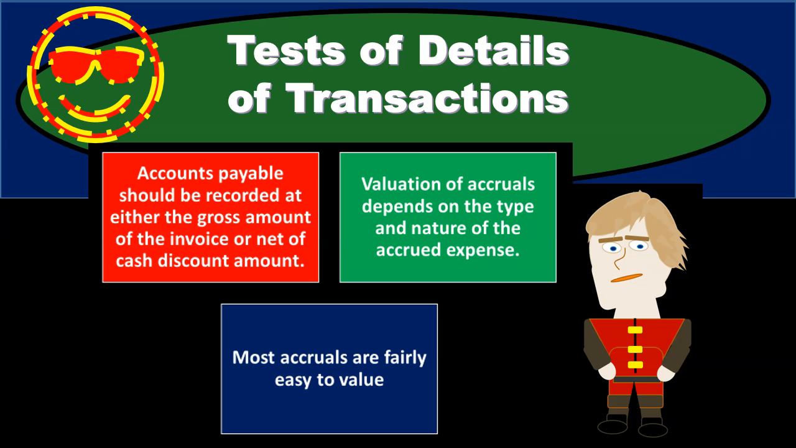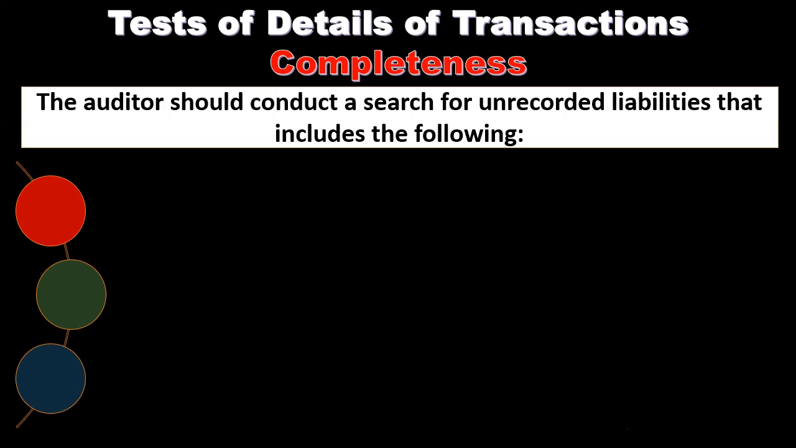In this presentation, we will take a look at tests of details of transactions related to the accounts payable cycle. So, the accounts payable cycle, test of details of transactions, looking at the assertion of completeness. The auditor should conduct a search of unrecorded liabilities that includes the following.